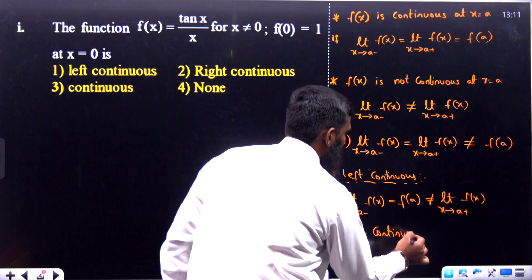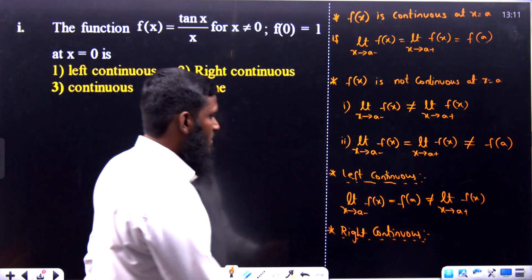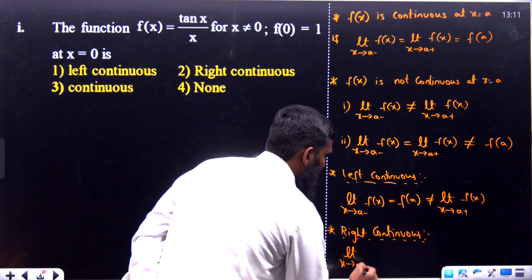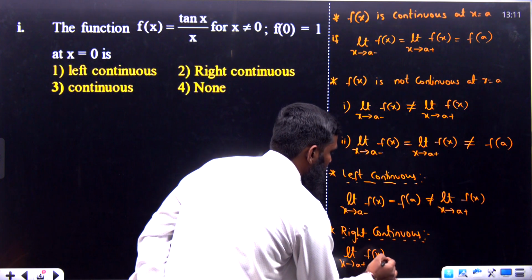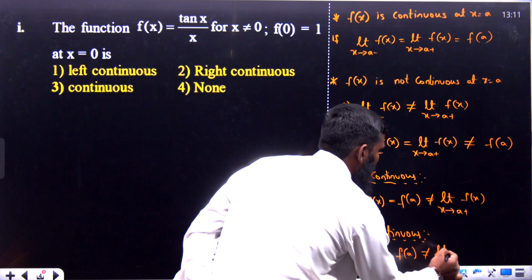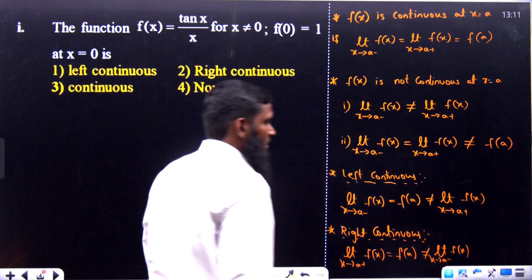What are we taking? Right continuous. Now in this right continuous, let us see this part. Limit x tends to a plus f of x is equal to f of a, but it is not equal to limit x tends to a minus f of x. Okay, this part we are having.